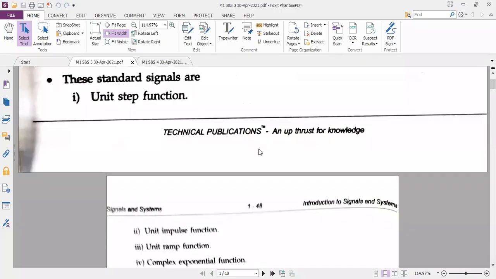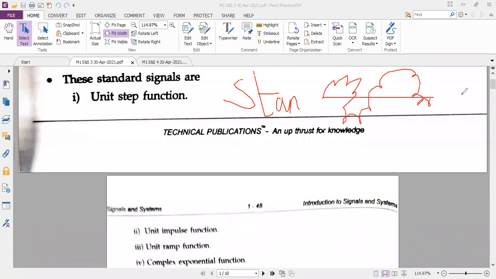Small signal? No, it is not a small signal. Elementary signal is nothing but the standard signal. What is the meaning of standard signal? I told already what is random signal and deterministic signal. In a random signal, I cannot predict what the amplitude or the shape will be. It can be anything. But I have standard signals, like the sinusoidal signal.